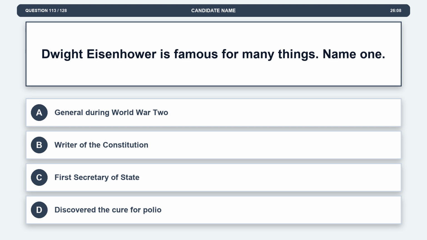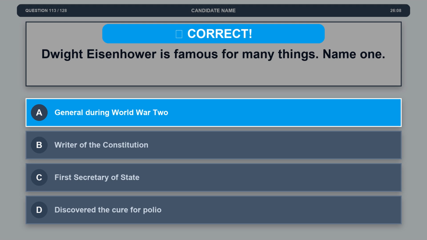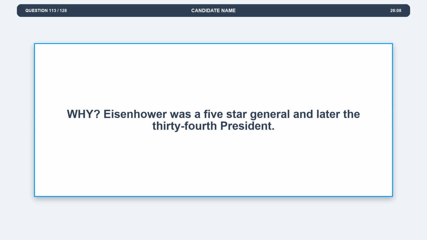Question 113. Dwight Eisenhower is famous for many things. Name one. Option A, General during World War II. Option B, Writer of the Constitution. Option C, First Secretary of State. Option D, discovered the cure for polio. The correct answer is option A, General during World War II. Explanation. Eisenhower was a 5-star general and later the 34th president.